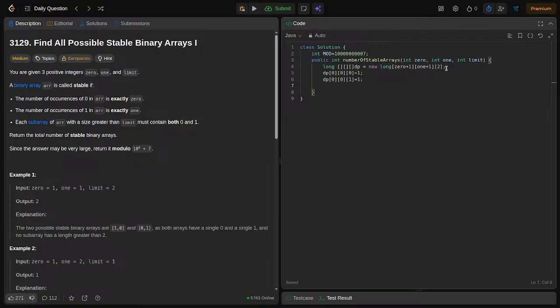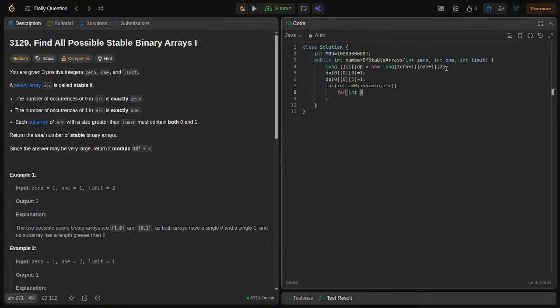Okay. Now we are going to write loops for zeros, ones and the limit. So my i loop will start from 0 and it runs while i is less than or equal to zeros. So how many iterations will it pass? Up to zeros. If zeros is 2, it will iterate 0 zeros, 1 zero and 2 zeros, right?